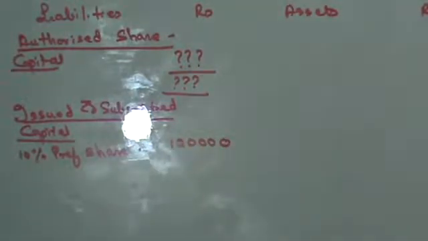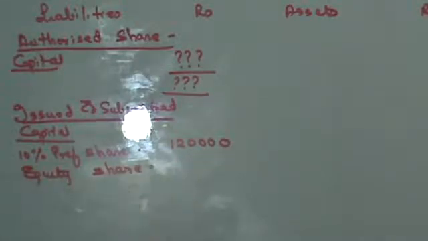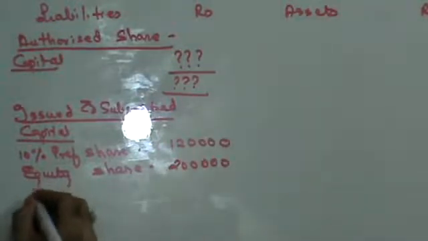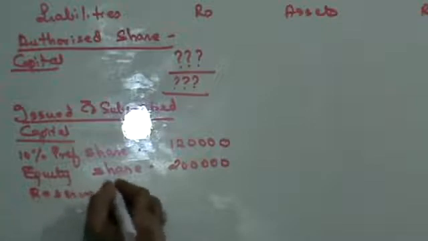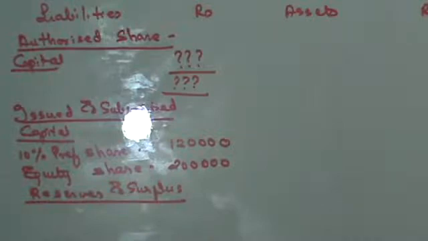Then you have equity shares. Equity share capital is 4 lakhs. Now it is reduced by 3,20,000, so 80,000. We have issued another 1,20,000, so 80,000 plus 1,20,000, that's 2 lakhs. Next, reserves and surplus: nothing.